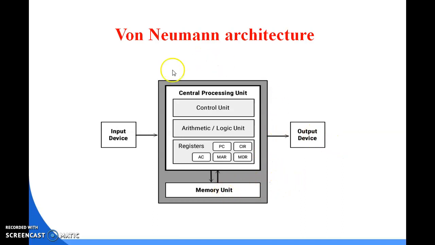Look at this architecture, this block diagram. Between the processor, that means the control and arithmetic unit, and the memory unit, some registers are used. So what is the job of these registers? A register is a small memory capacity where data is stored temporarily. Though its size is small, data is stored there on a temporary basis.